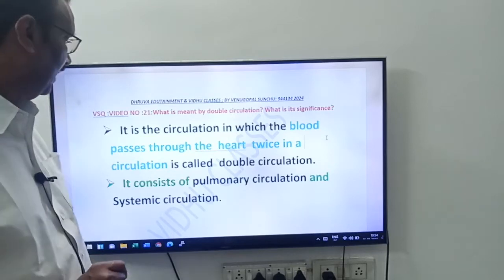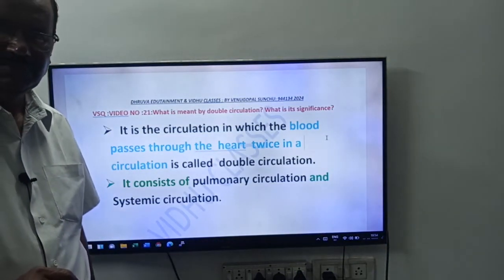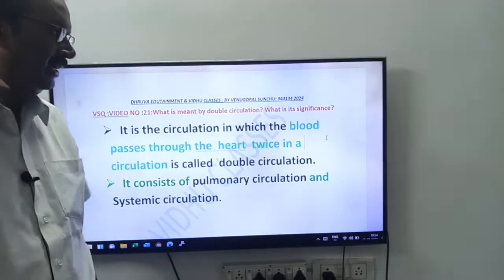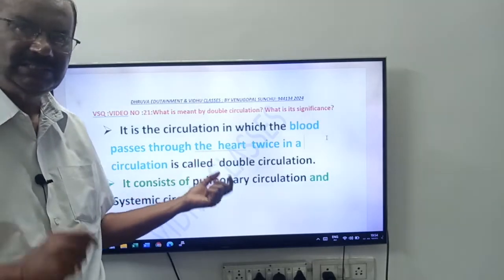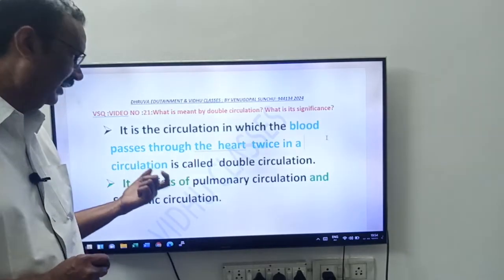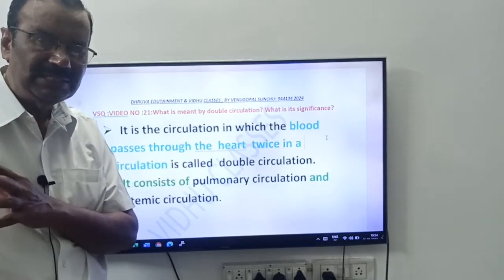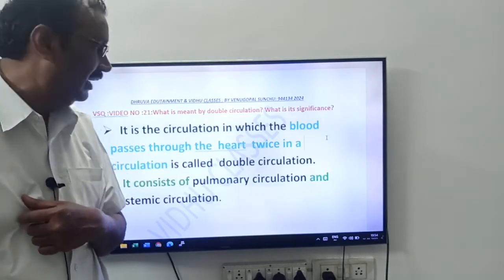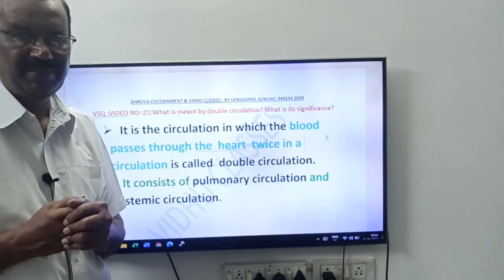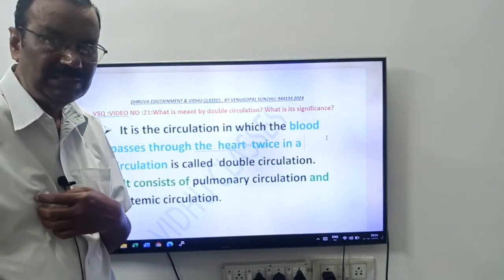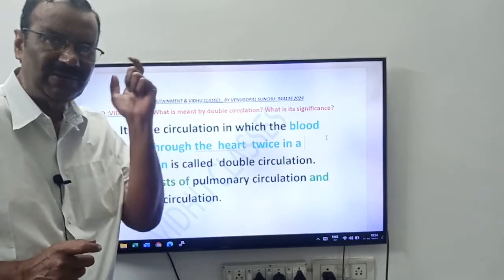One second, friends. In this double circulation, what happens, friends? Blood passes through the heart twice in a circulation. It is important. Blood passes through the heart twice in a circulation is called double circulation.